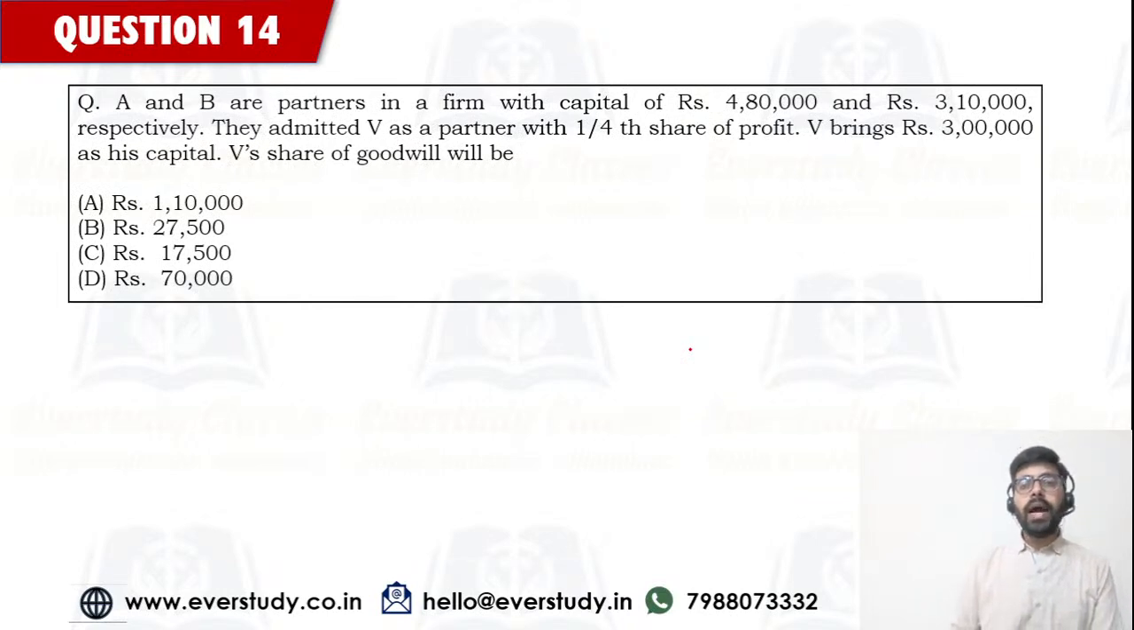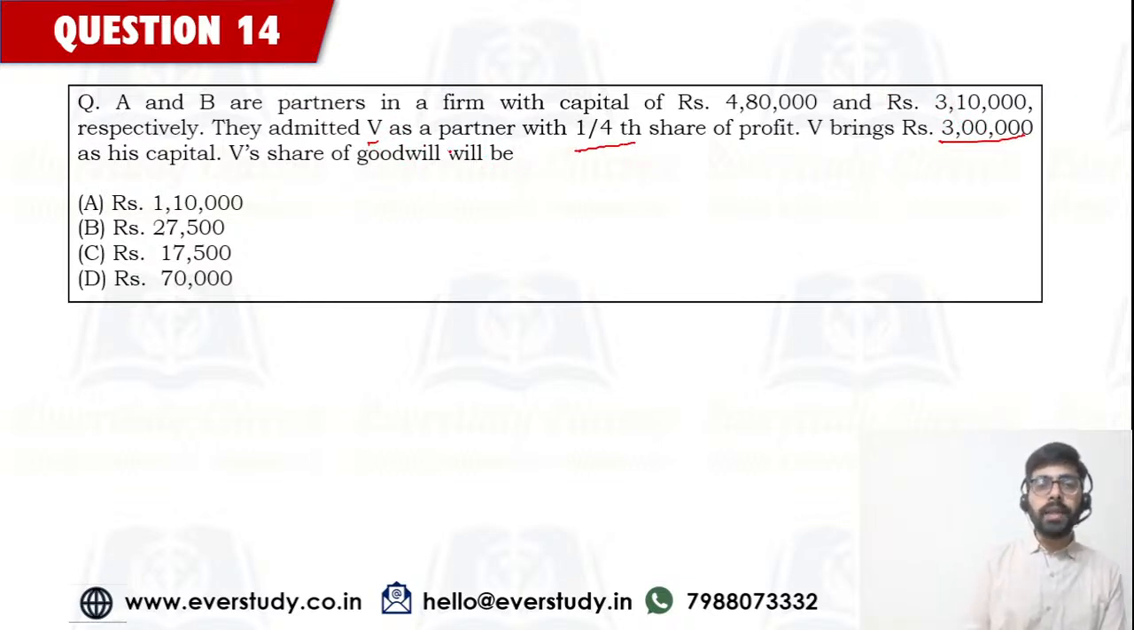A and B are partners in a firm with capital of 480 and rupees 3 lakh. They admitted V as a partner with 1/4 share of the profits. V brings rupees 3 lakh as his capital. V's share of goodwill is going to be? How much is going to be V's share of goodwill? This is what we have to find out.